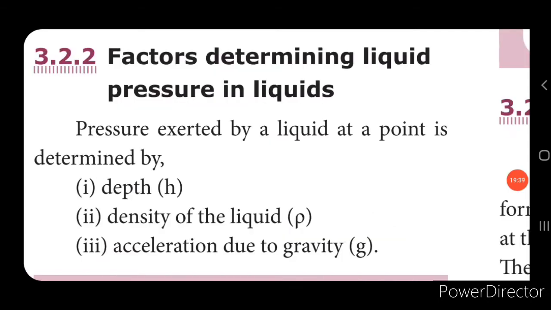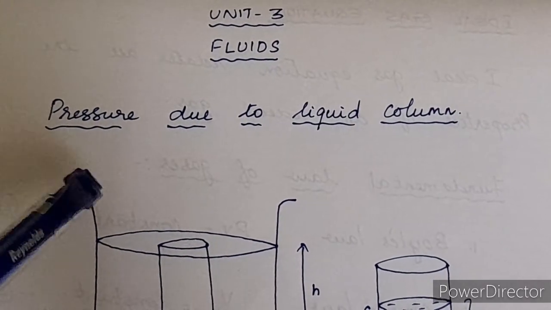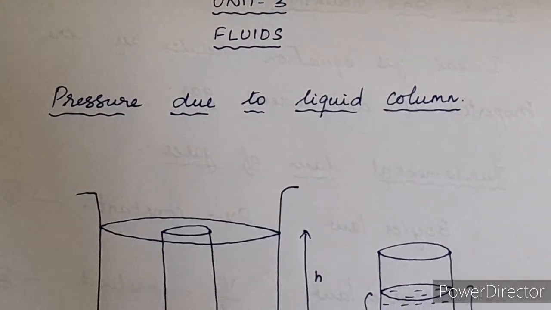So on the whole, we can say that the factors determining the pressure in liquids are depth, density of the liquid, that is rho, and acceleration due to gravity, g. Now we are going to derive the pressure due to the liquid column.